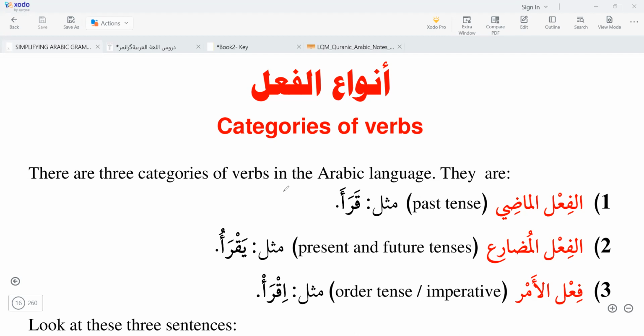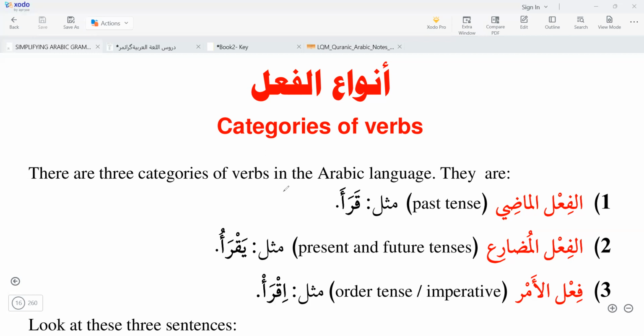Anwa'ul Fi'l, there are three categories of the verb. Al-Fi'lul Madi, the past tense. We have learned already about the past tense. And the second kind of verb is Al-Fi'lul Mudari, the present and the future tense.